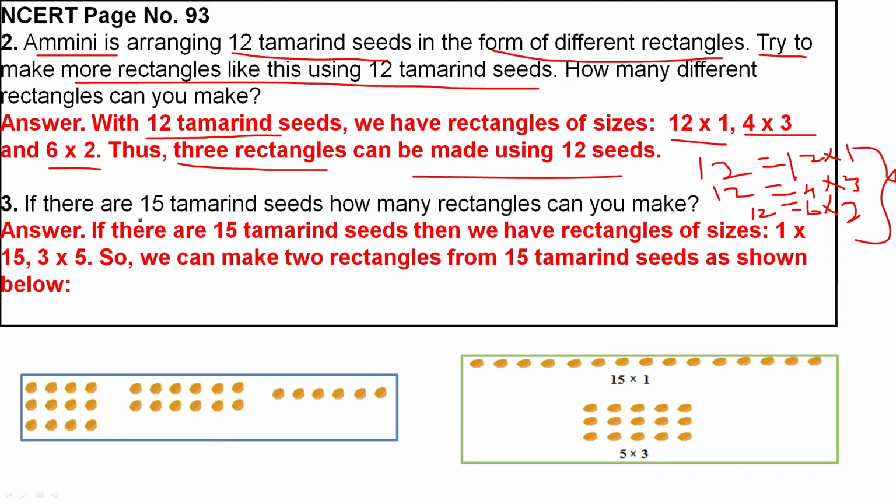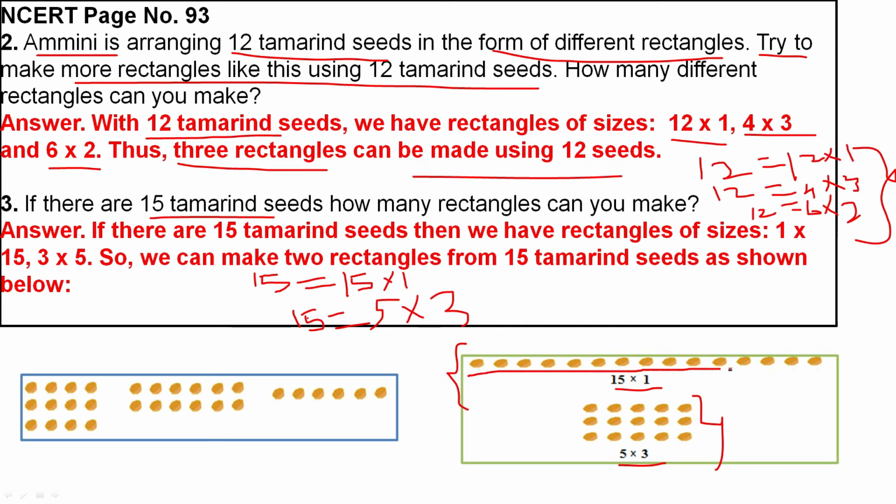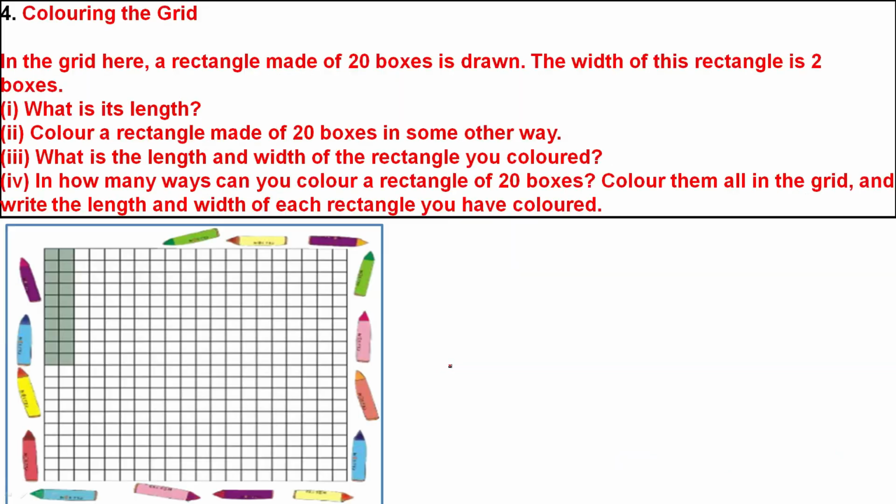If there are 15 tamarinds, how many rectangles can she make? So 15 can be written as 1 into 15, or we can say 15 can be written as 5 3s are 15, 5 into 3. Now you see, 15 seeds can be arranged in such a way that 15 ones are 15 or 5 3s are 15. So in these two ways, she can arrange the 15 tamarind seeds in rectangular form.